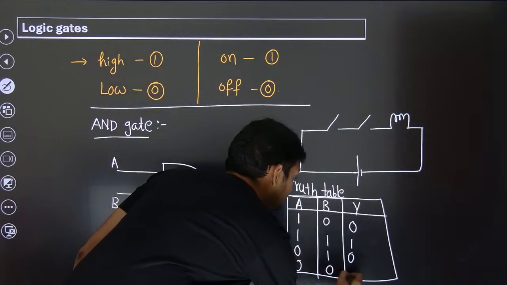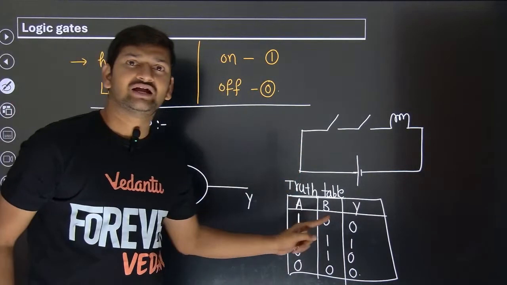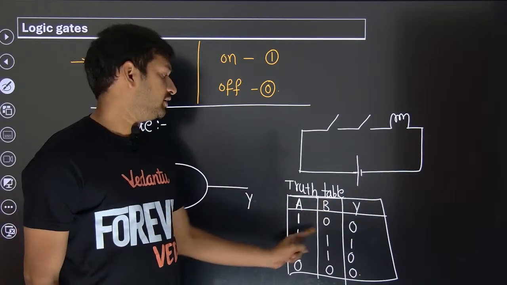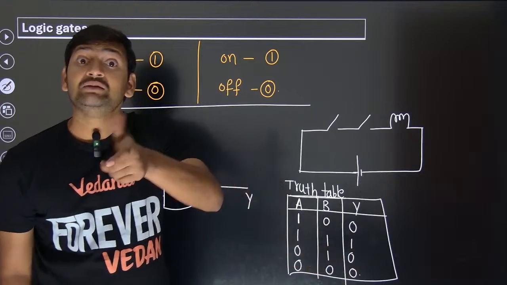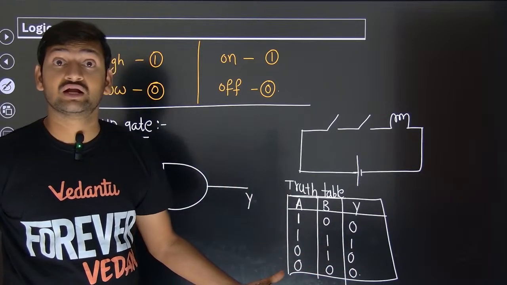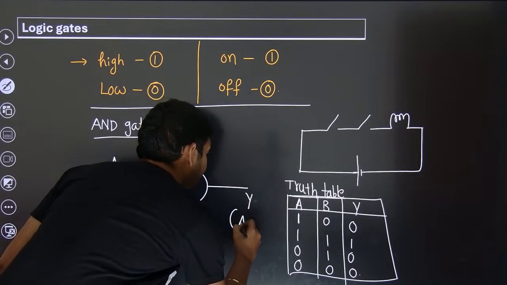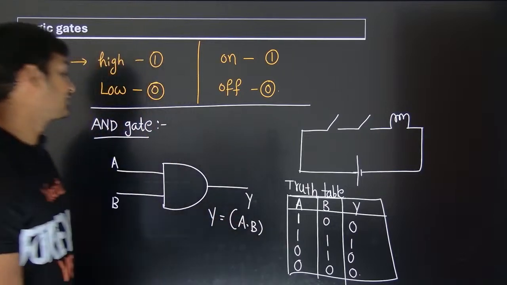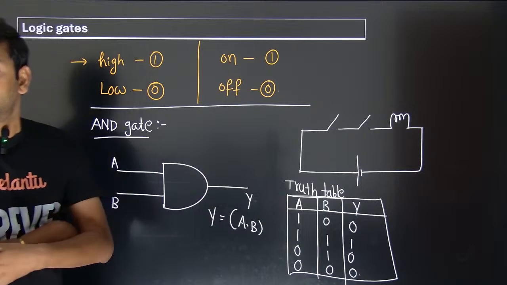So if you look at this table, can you see that it is like A into B? 1 into 0 is 0, 0 into 1 is 0, 1 into 1 is 1, 0 into 0 is 0. So that multiplication is working out over here or not? So that's why the output Y will be written as A into B. Y is A into B, that's the AND gate. Okay.